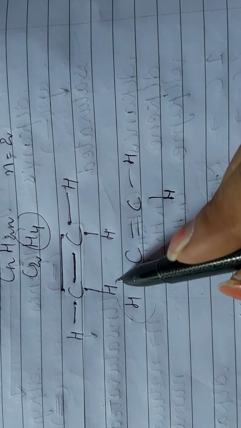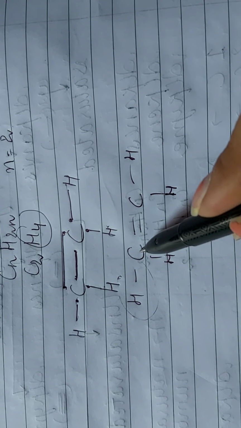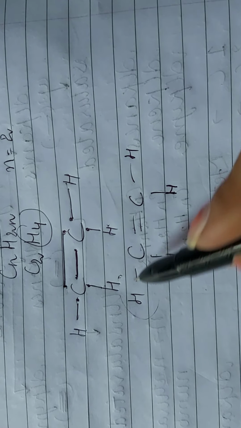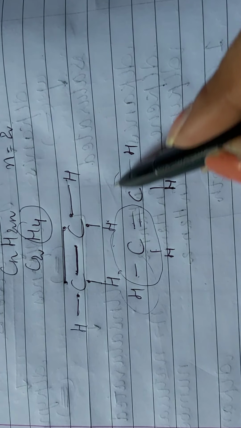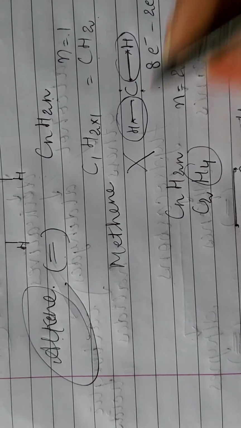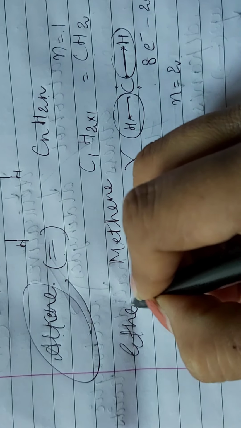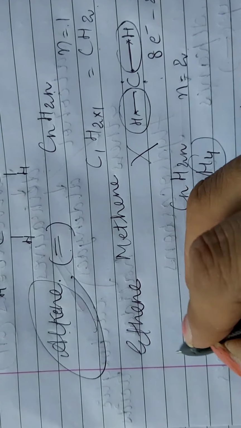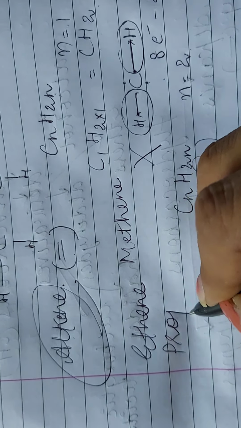Now see their octet and duplet. The duplet of hydrogen is completed, and the octet of carbon: 2, 4, 6, 8, that is also completed. Here also the octet of carbon is completed. So when we are talking about alkenes, the compounds will start from ethene. Then propene will be there.